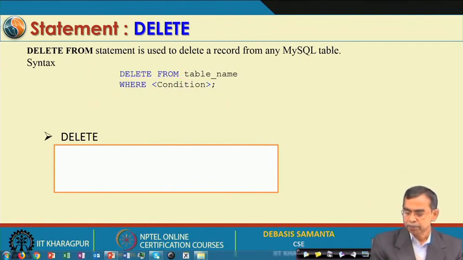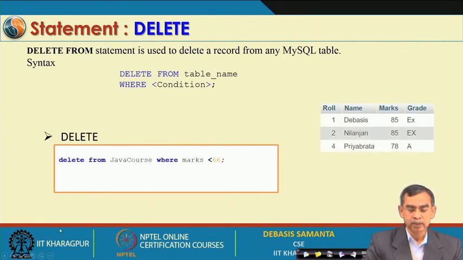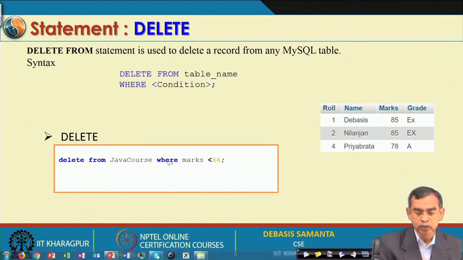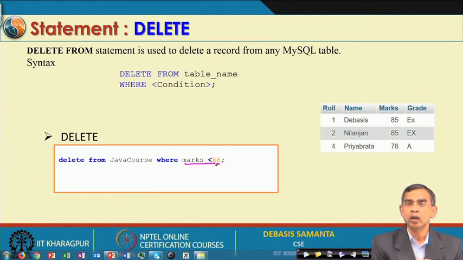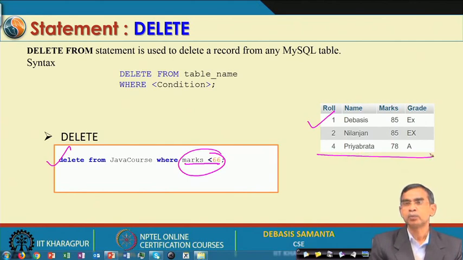Now, let us see one example, so that you can understand how the delete command can be executed for the database that we have created, namely the Java course table under the database test. This is one example: delete from Java course where marks is less than 66. It will delete all the records which satisfy this condition. As you see, the few records where the marks is 65 have been deleted. After the successful execution of this command, it will give the output like this.